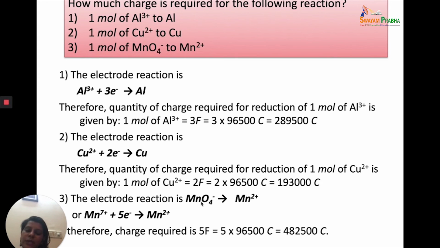Now, taking a look at MnO4 minus going to Mn2 plus. What is the oxidation state of Mn in the MnO4 minus? How do we get that? X plus 4 into minus 2 is equal to minus 1. So, when you solve this, you get the oxidation state of Mn as plus 7. So, Mn plus 7 goes to Mn2 plus by taking 5 electrons. So, what is the charge required? 5 Faraday, which is 5 into 96,500 coulomb.